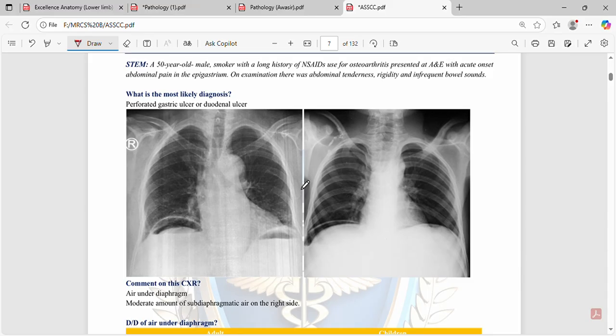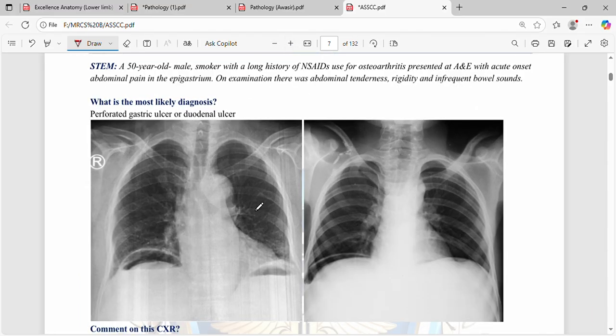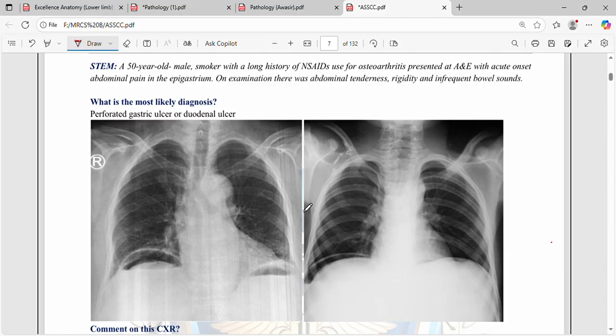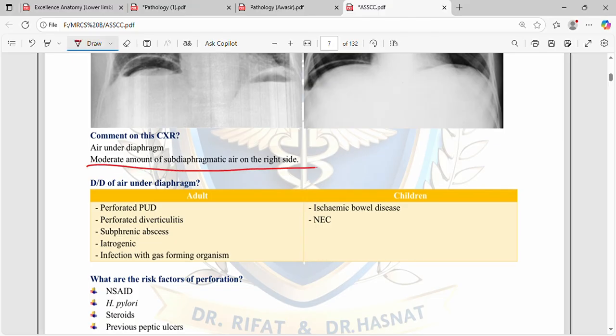Now, comment on the X-ray. This is an abdominal X-ray with both hemidiaphragms, and the X-ray shows air under the diaphragm. Yes, so there is a moderate amount of subdiaphragmatic air on the right side. So this is a viscus perforation, either a gastric perforation or a duodenal ulcer perforation.